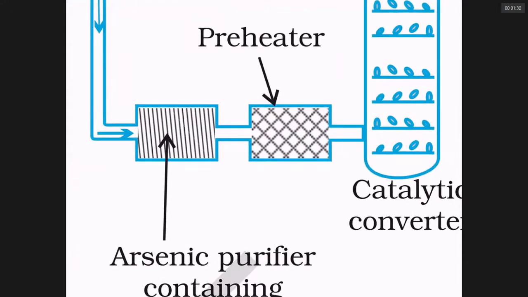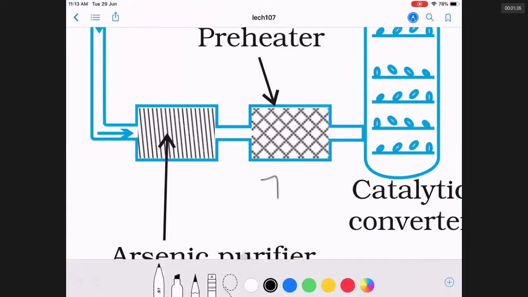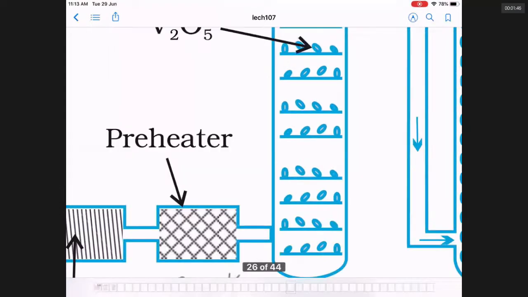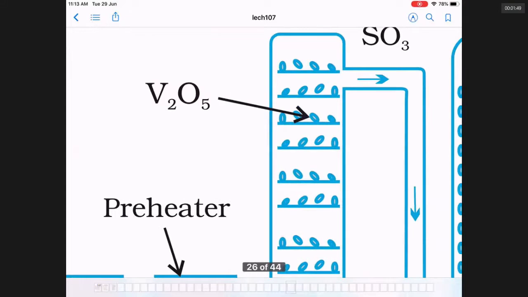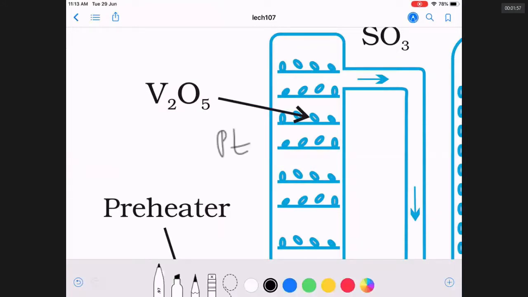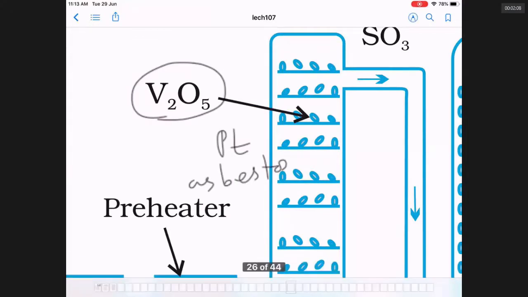Then it is passed through a preheating device at 720 K. Temperature is 720 K, and it maintains a pressure of 2 bar. That is important. And then it is passed into the catalytic chamber that contains either platinum. You can use platinum as a catalyst, but that is very expensive. It is platinized asbestos or the cheaper vanadium pentoxide. Either of these can help the sulfur dioxide and oxygen to combine to give SO3.